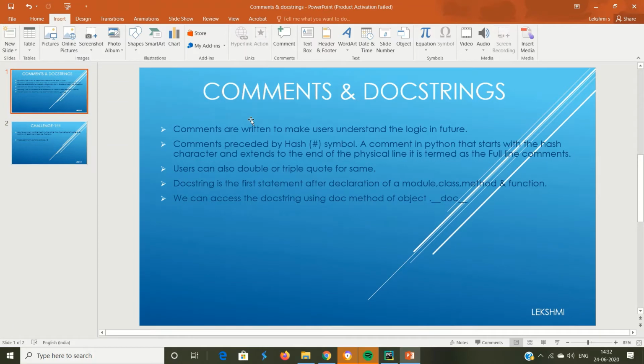Okay, so let's see what are the comments or what are the docstrings in Python. Comments are basically the part which the interpreter will not execute. Suppose you are working in a very big company and we are doing one project and it will be divided into multiple parts.